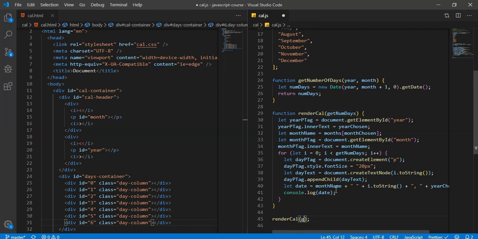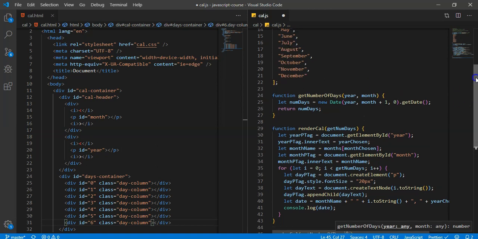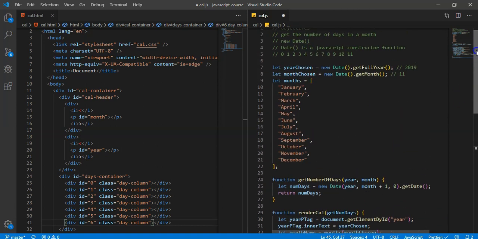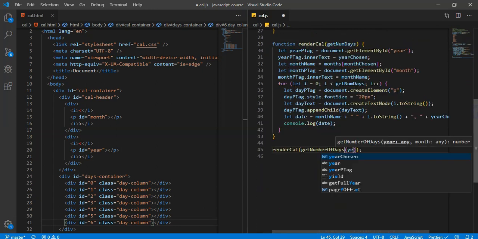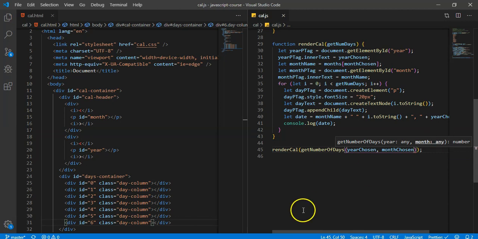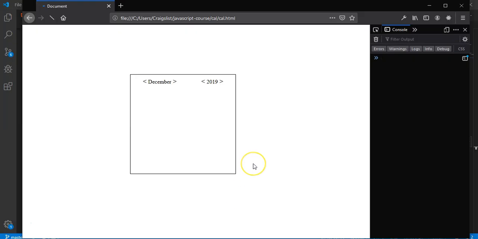So what we need to do is call getNumberOfDays, and then year and month. Year chosen and month chosen are our variable names. Oh, not toString. Computer's got a mind of its own sometimes. And there we go. Okay, so hopefully that works.